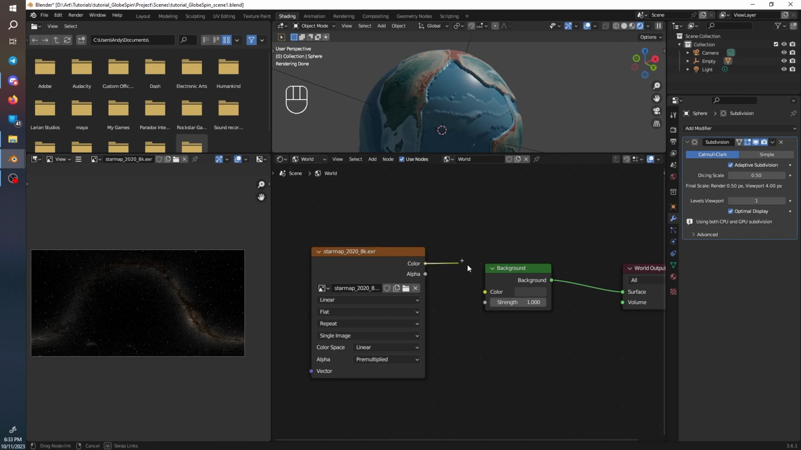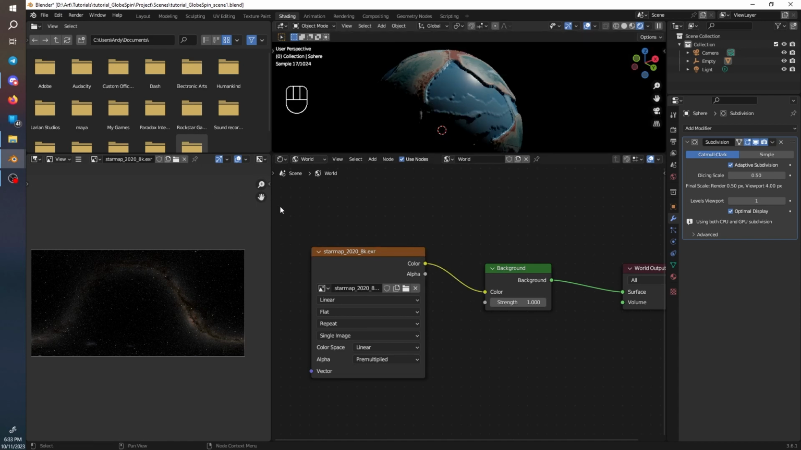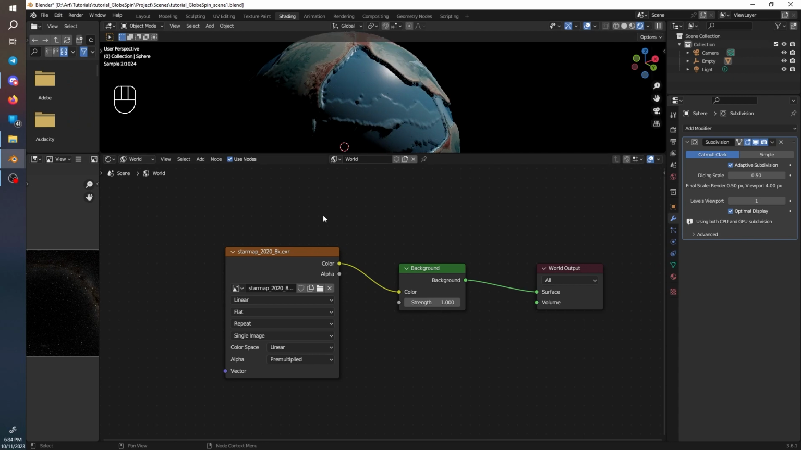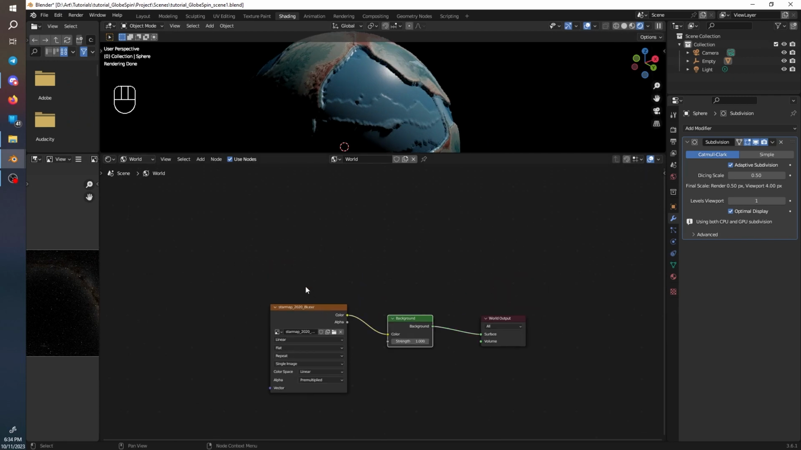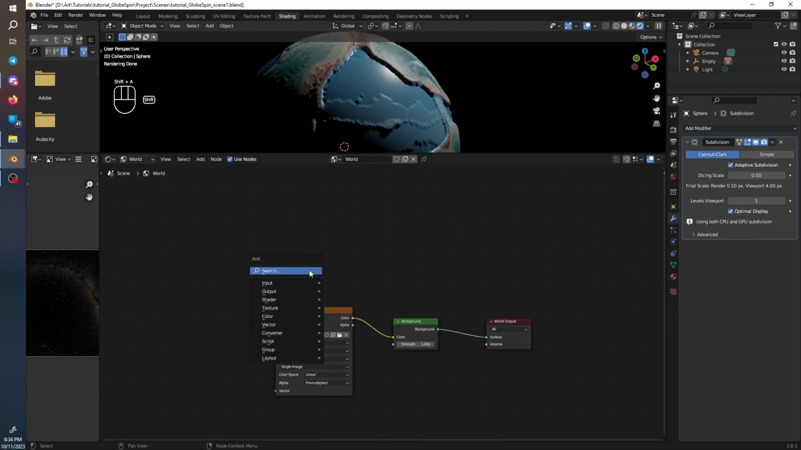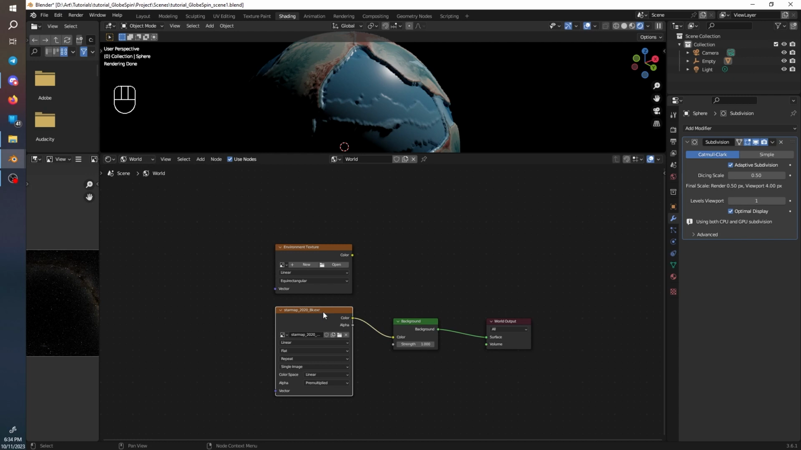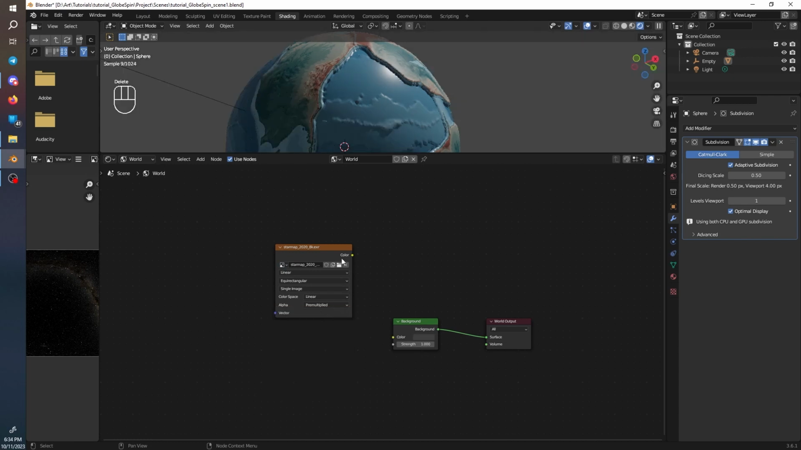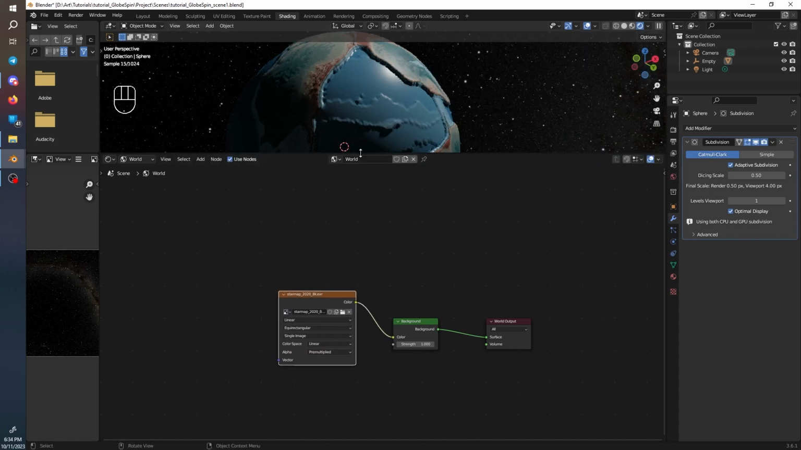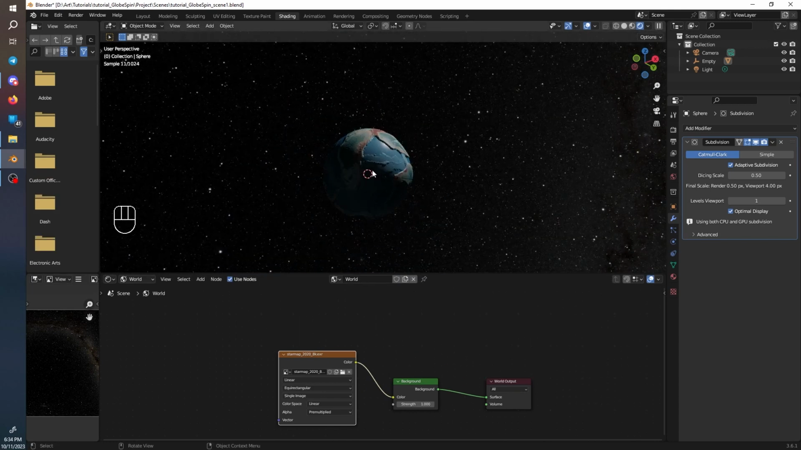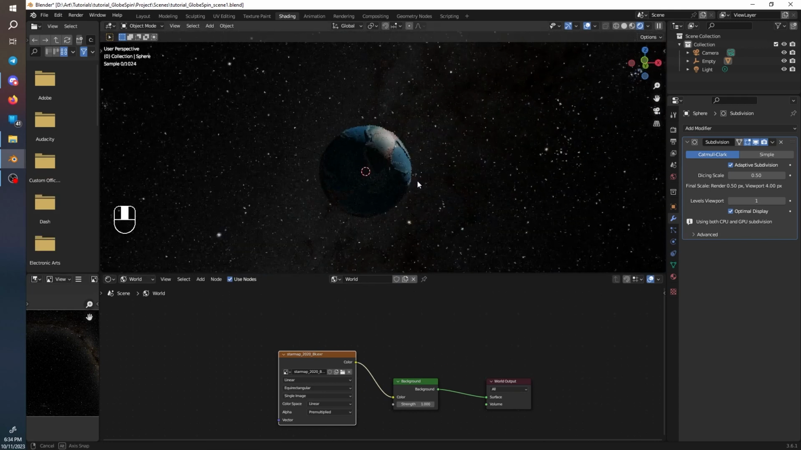So if I plug this into color, oh, I apologize. You want to press Shift A, texture, environment texture. Now if we go under here, we can now click star map, delete this, and plug this into color. And you can see we now have a background.